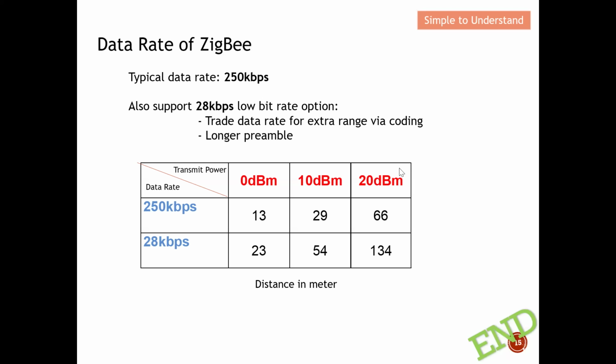Hence they must look for another way to increase the range, which is to reduce the amount of data. When they reduce the amount of data, the bandwidth required also reduces. Once you reduce your bandwidth, your sensitivity improves. Because of this, as you can see from here, they typically have a better range compared to the one that has a larger data rate.